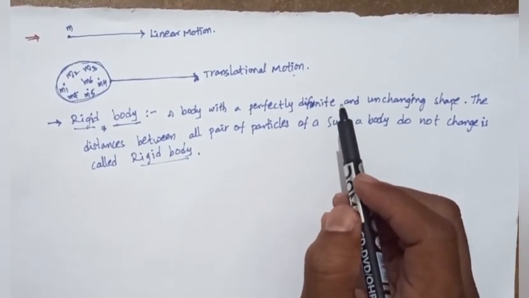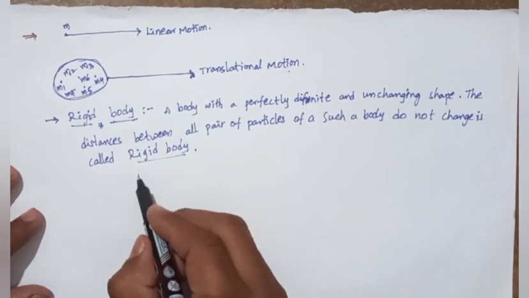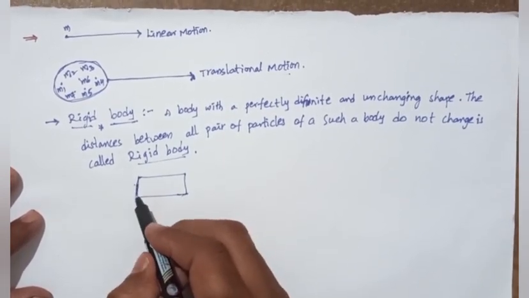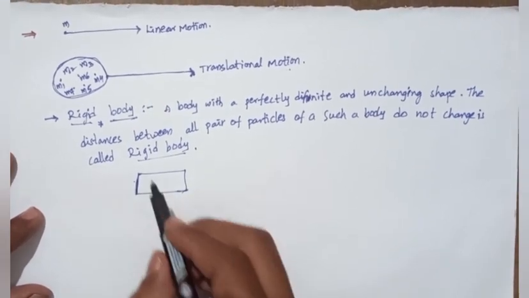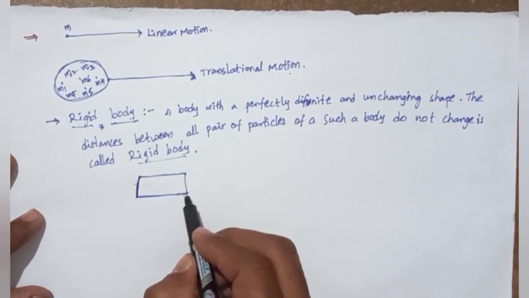So for example, we have taken a steel rod. A steel rod has a definite shape.